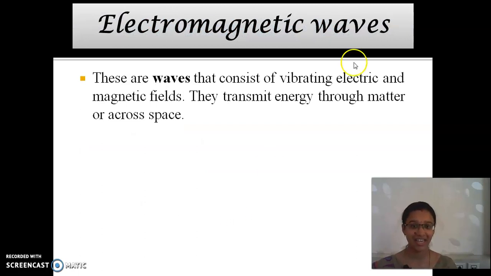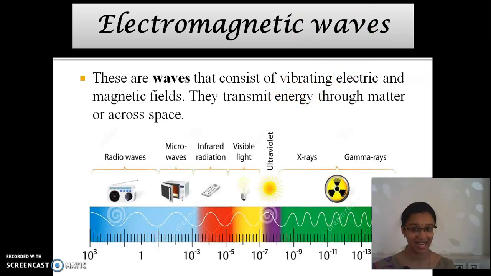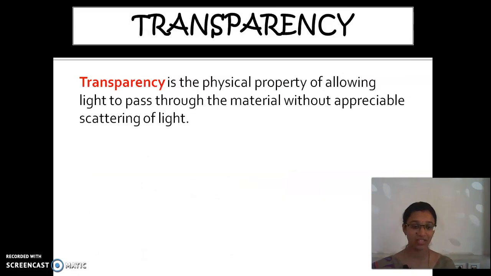So we have seen EM waves. They have both electric and magnetic field. There are 7 types: radio waves, microwaves, infrared radiation, visible light, UV rays, X-rays, and then gamma rays. Okay. So what is the first property? Transparency.